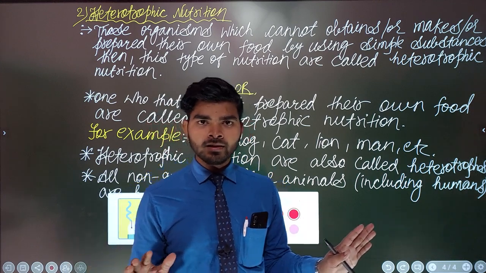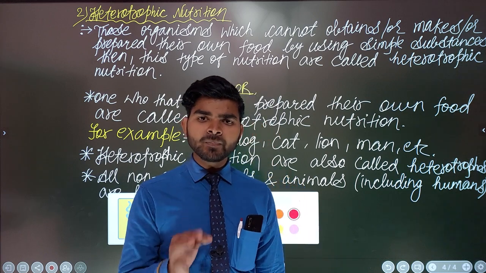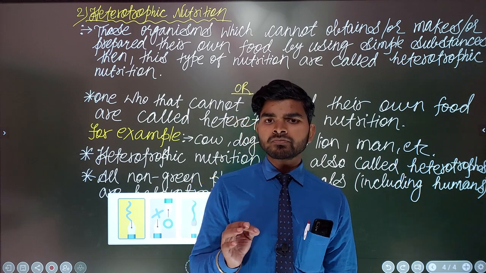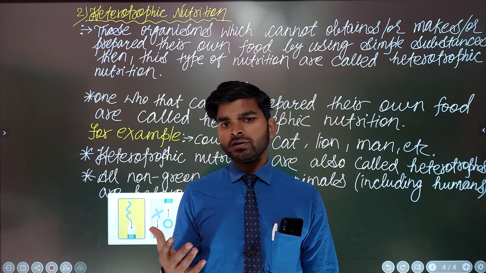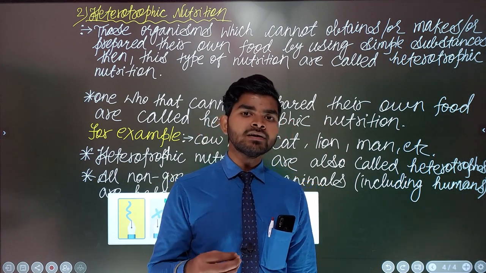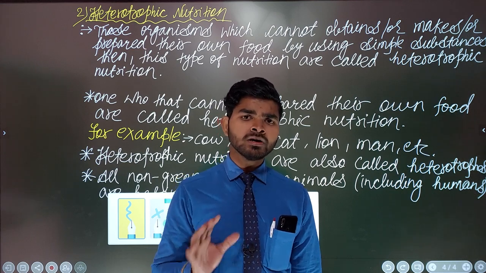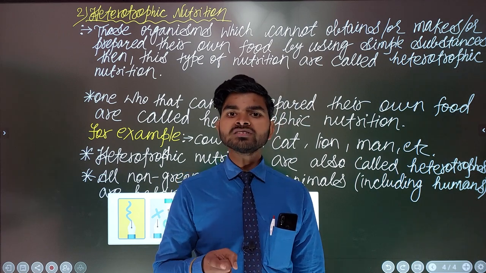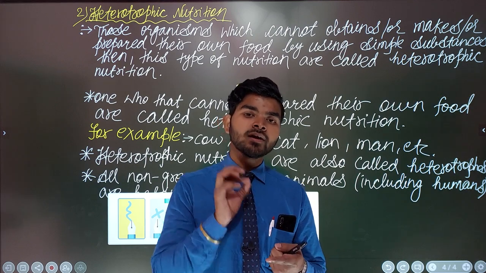Concept clear? Basically, the heterotrophic mode of nutrition does not have the capability or the required materials in order to make their own food, and heterotrophs cannot do what autotrophs can do, because heterotrophs do not have the capacity that autotrophs have.